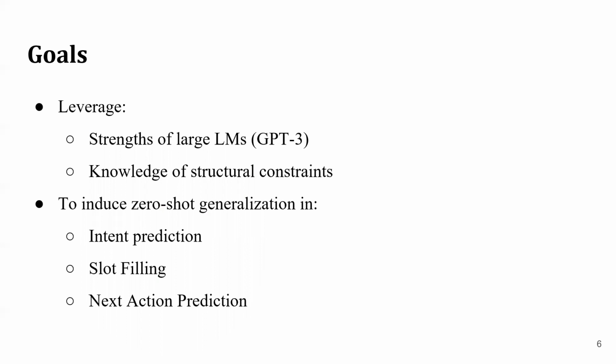The primary goal of this work is to induce zero-shot generalization by leveraging the strengths of large language models, specifically GPT-3, as well as knowledge of the structural constraints. We address the three aforementioned dialogue tasks: intent prediction, slot filling, and next action prediction.